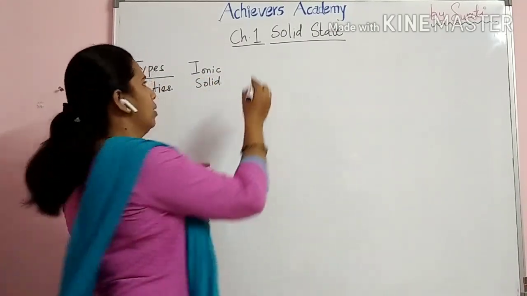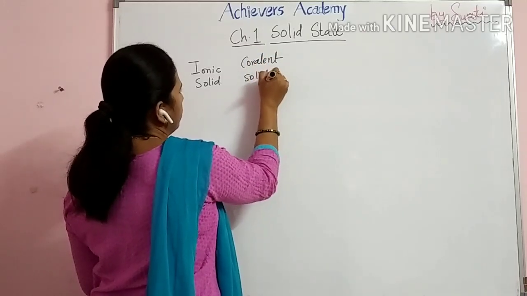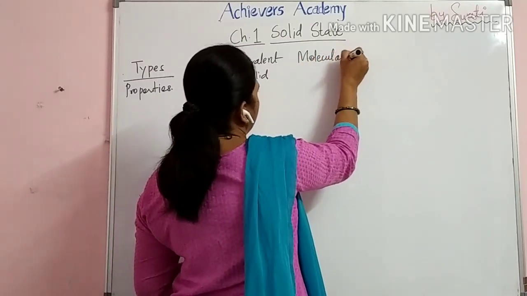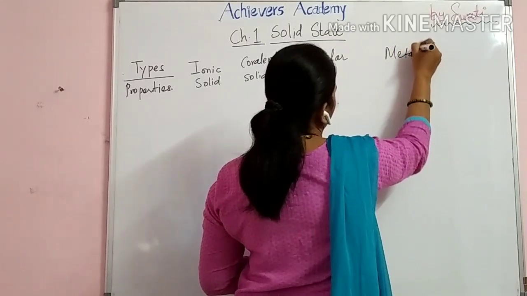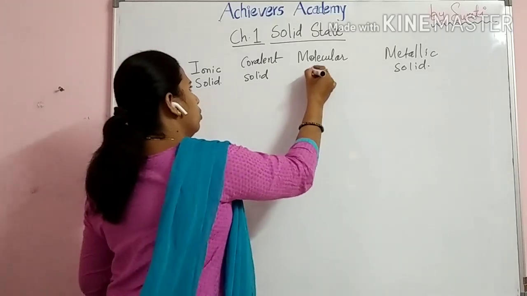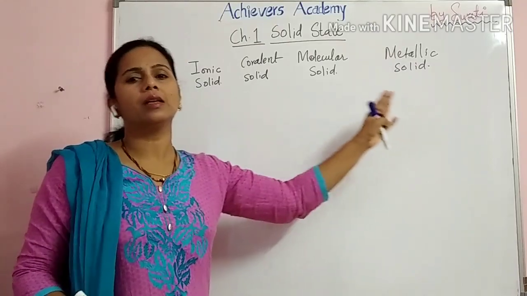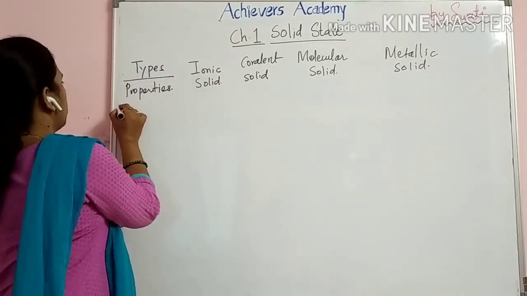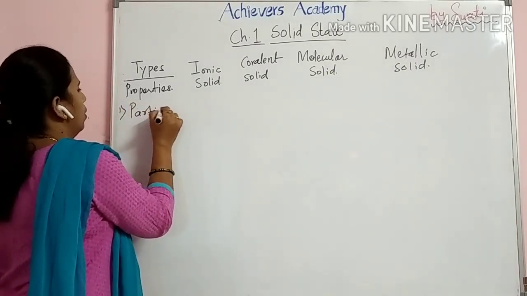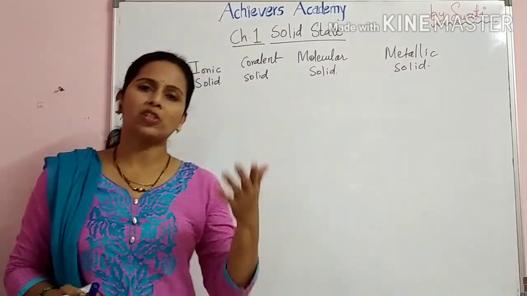First is ionic solid, then covalent solid, molecular, and then metallic solid. Okay, so let's do the comparative study of these crystalline solids. The first property which you are going to see is the particle. As I have said, particle means the atom, ion or molecule which is present.